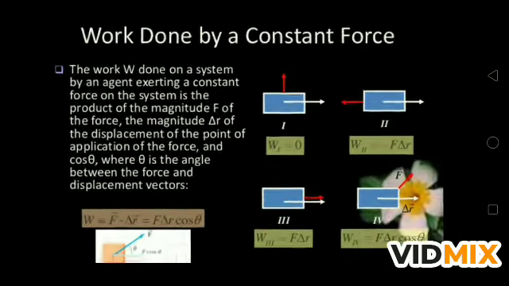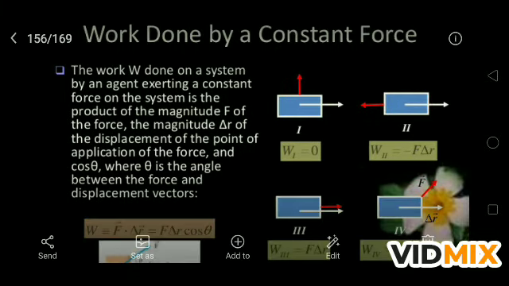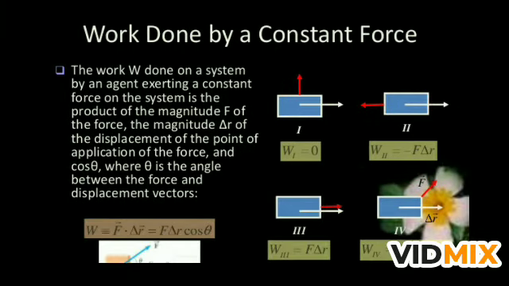Now, work done by a constant force. If you see the diagram, in the first case the red line is force and the white arrow is the displacement. In the first condition, the force and displacement are perpendicular to each other. In this case, work is 0.